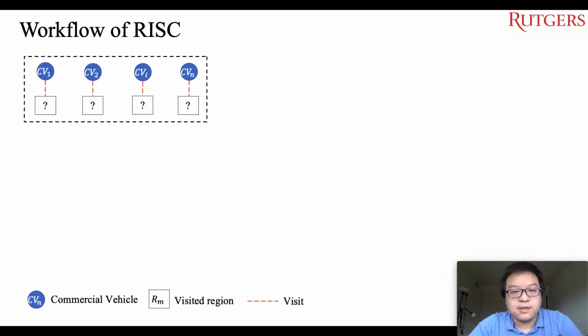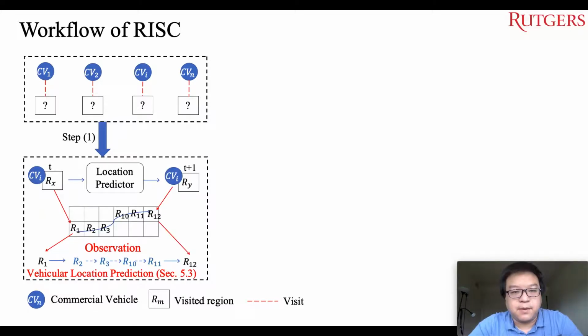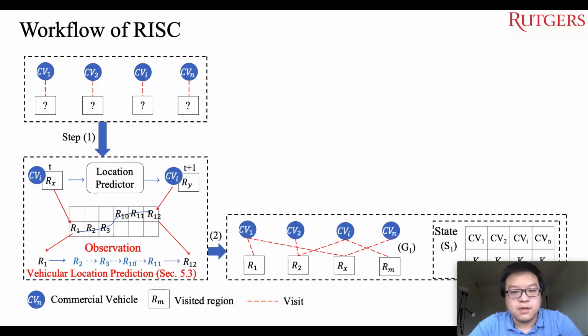Given the previous setting, let me introduce the workflow of RISC. In step 1, RISC utilizes a location prediction model to predict the future locations of vehicles based on the uploaded information from commercial vehicles. Given these predicted locations, in step 2, RISC builds a graph for the commercial vehicles and regions.